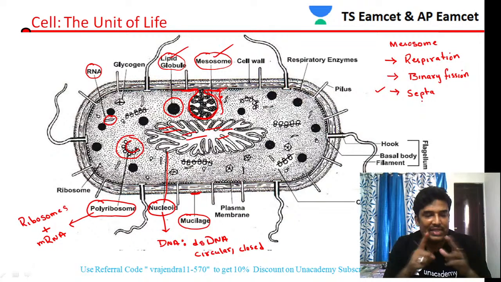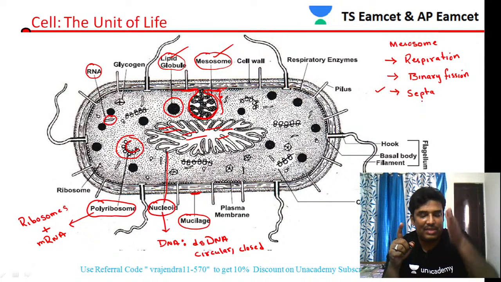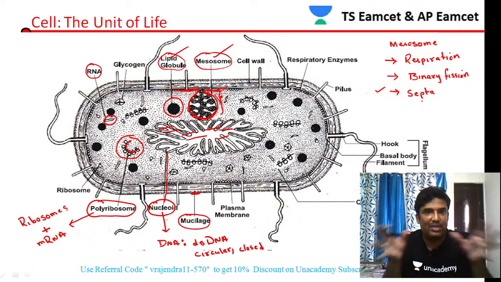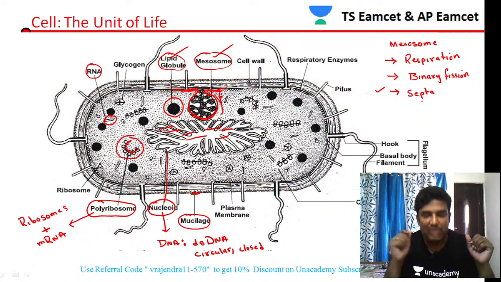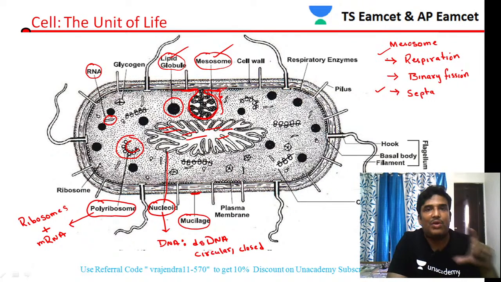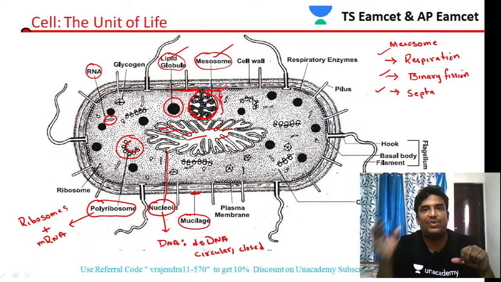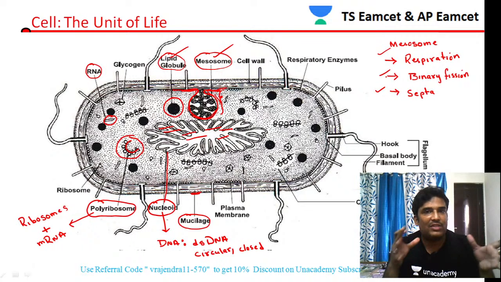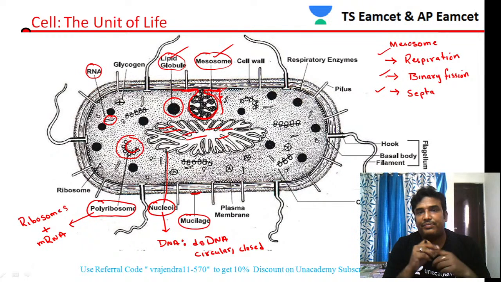During cell division, during binary fission, a wall-like structure will be formed. That wall-like structure later separates the two daughter bacterial cells during binary fission. So the most important point you have to remember is that mesosomes play an important role in respiration. Mesosomes play an important role in binary fission, in the formation of a wall-like structure called a septa.